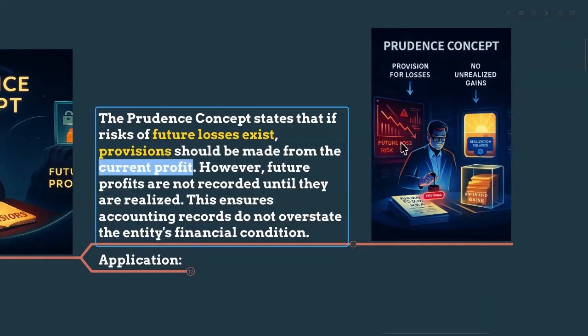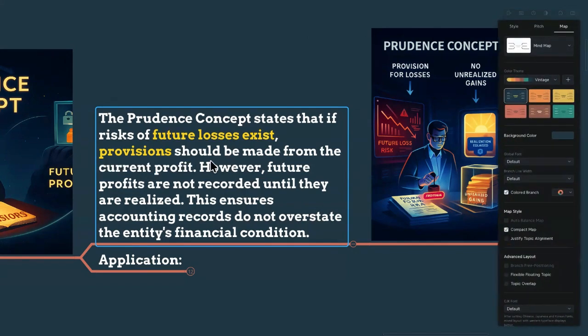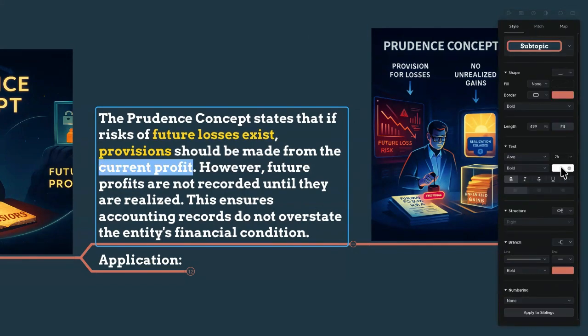So if there are future losses from your risk estimation, you should provide provisions from the current profit, even if it has not been incurred. Sometimes the loss is not going to happen, but still you have to reduce your profit from now by giving provisions as well as expenses.